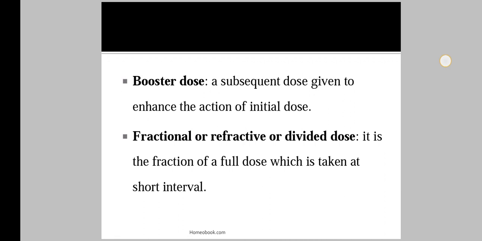After arsenic 30, in this pandemic case of corona, we give the booster dose of arsenic to the patient. That is a subsequent dose given to enhance the action of the initial dose. Then the next type is the fractional dose, or the refractive or divided dose. It is the fraction of a full dose which is taken at short intervals.